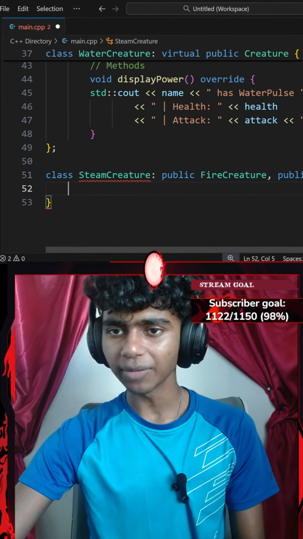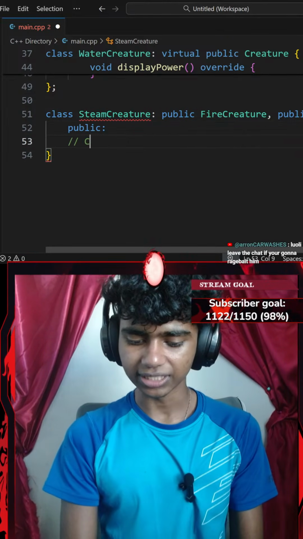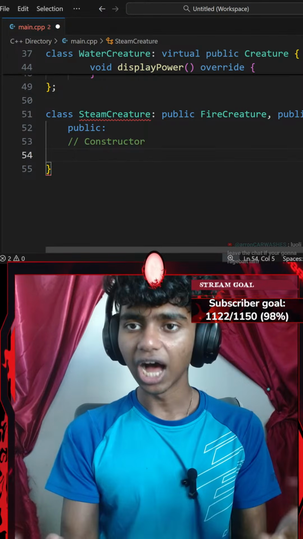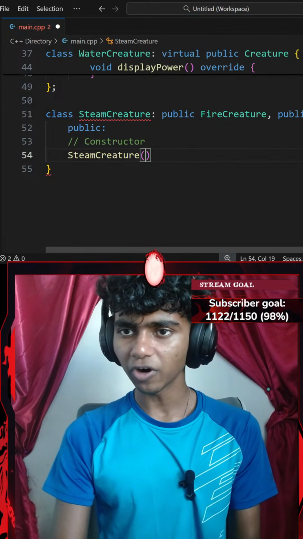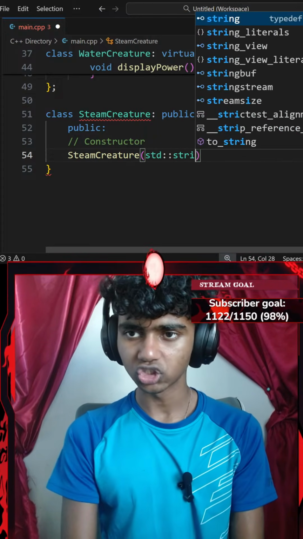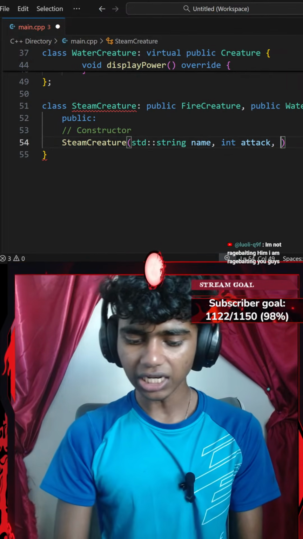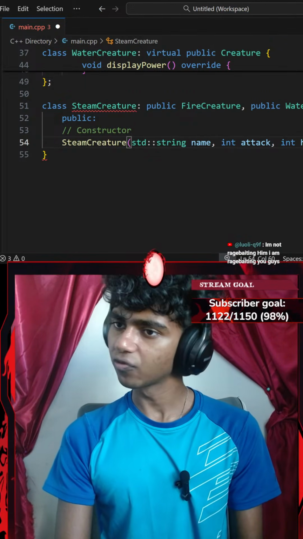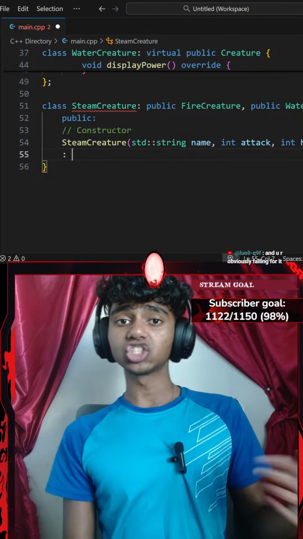Okay, so inside of my class, I'm going to do something. Let's go ahead and firstly publicize everything, and then I'll add a comment that says something like constructor, because I will be creating a constructor. And then inside of my constructor, I could go with a constructor from my Steam Creatures class. With a pair of parentheses, my Steam Creatures class does require a few parameters. It requires a standard string of name parameter, and then an integer of attack parameter, and an integer of health parameter. Okay, and then I'll go in a new line, add a colon, and inherit from the class, add constructors for the class that I'm inheriting from.